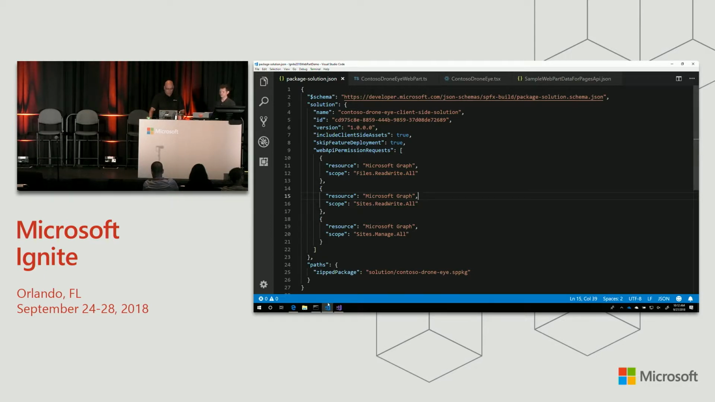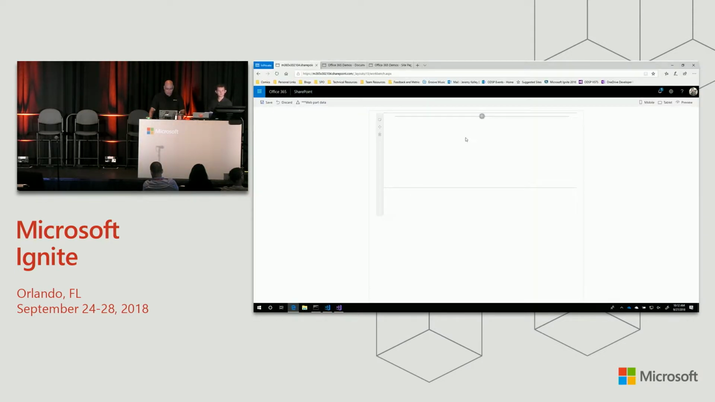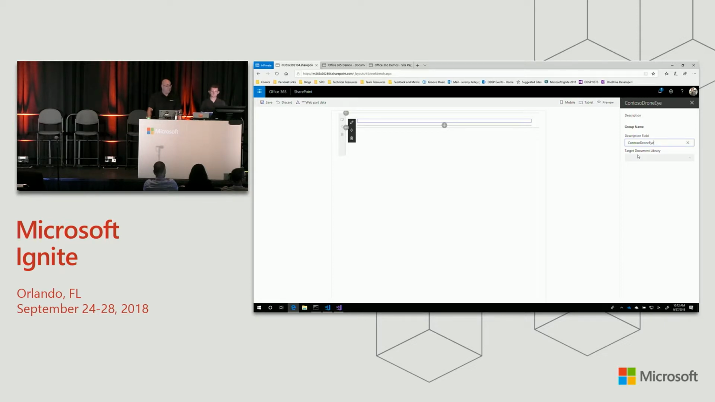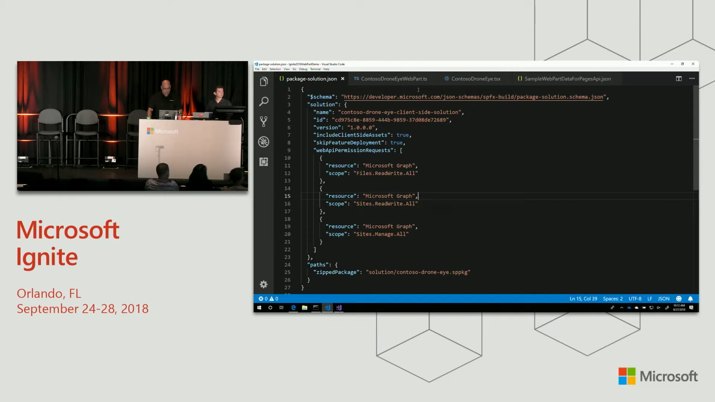So if we go ahead and add the web part into the workbench, we'll see kind of the guts here. So I've got a really uninteresting purple box that isn't doing a whole lot. And if we pop open the configuration panel, we can see that I've defined a property that I want to set for target document library, but it's not available. So we actually have to hook that up to Graph to pull out the list of document libraries in my site. And we're going to take a quick look at the code to make that part happen. And then we'll come back and see how that works.